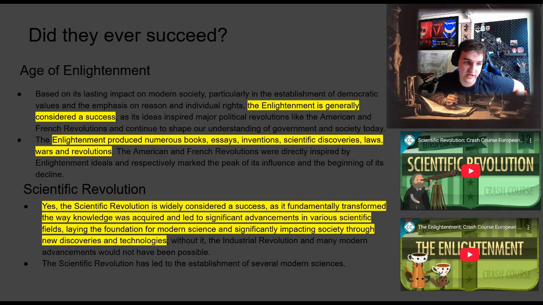Did they ever succeed, both the Enlightenment and the scientific revolution? Based on its lasting impact on modern society, particularly the establishment of democratic values and emphasis on reason and individual rights, the Enlightenment is generally considered a success. Its ideas inspired many political revolutions like the American and French revolutions, and continue to shape understanding of government and society today. The Enlightenment produced numerous books, essays, inventions, scientific discoveries, laws, and wars and revolutions. The American and French revolutions, directly inspired by Enlightenment ideas, respectively marked the peak of its influence and the beginning of its decline.